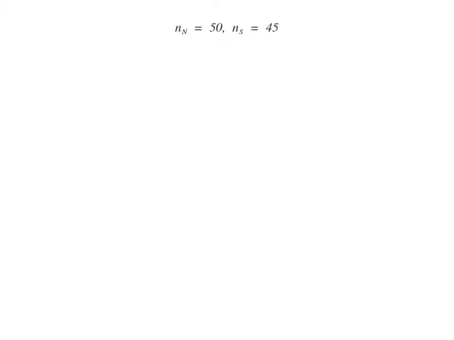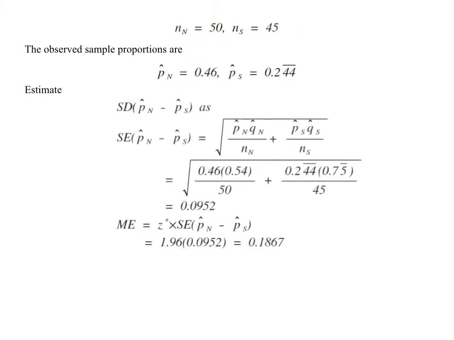Moving on. The two sample sizes are 50 and 45. The observed sample proportions are 0.46 and 0.24 repeating. Now we're going to compute our estimates. We want to know the standard deviation for the difference in proportions, but we don't know the true standard deviation. So we use the standard error as an estimator. Using the following formula and plugging in the values that we have, we get that the standard error for the difference of proportions is about 0.0952.